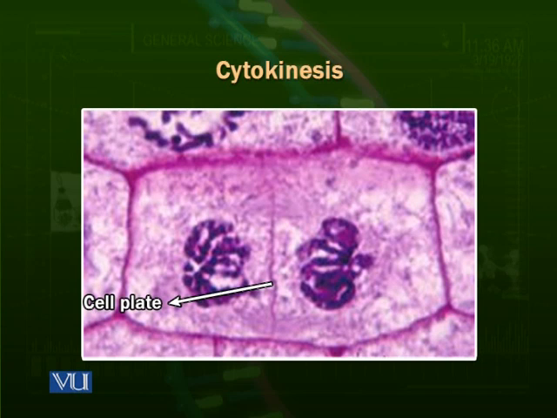These materials start collecting inside the center when the nuclear division is complete, and then this cell plate starts moving, or we can say growing, towards the sides of the cell, and ultimately it joins with the cell membrane and divides the cell into two. Now this cell plate has components of the cell membrane and the cell wall, so that it can make the cell membrane to separate the cells and then the cell wall as well. After that, the cell divides into two different cells.